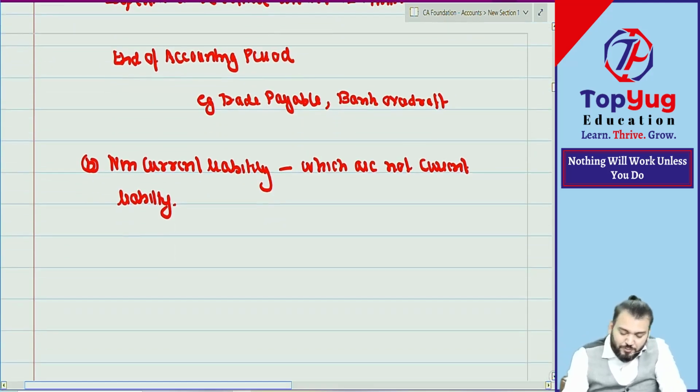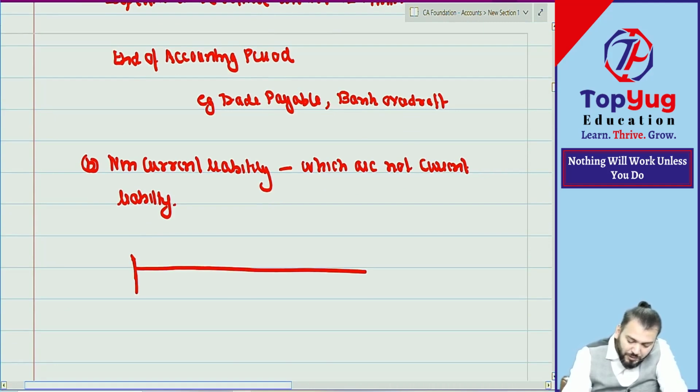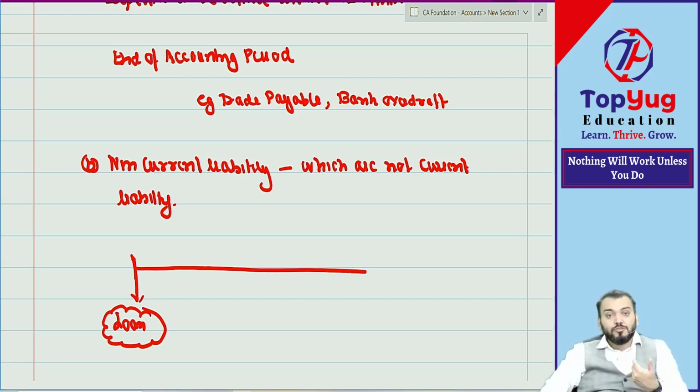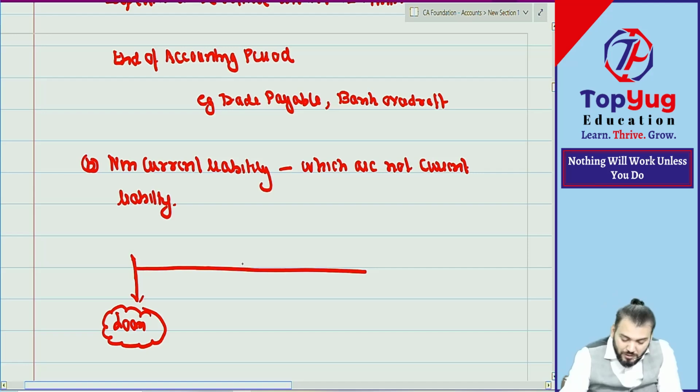Suppose that we have taken one loan here. A loan was taken here, this is a liability, an obligation to pay. So I have taken a loan, some amount I have received right now, but we have an obligation to pay in future through outflow of resource.